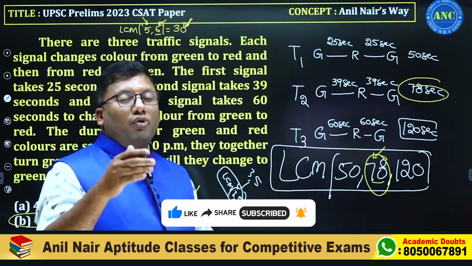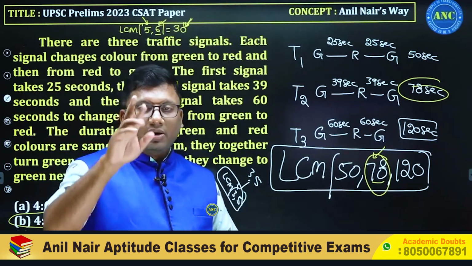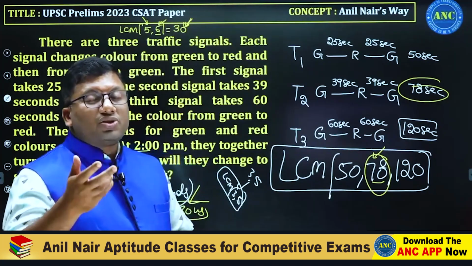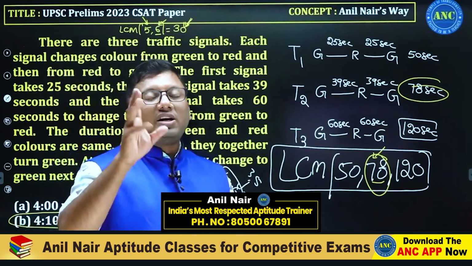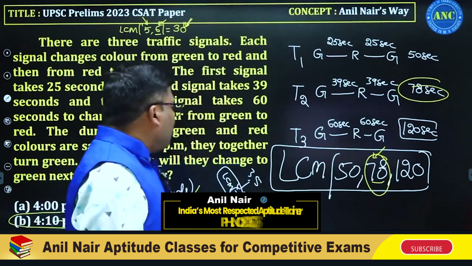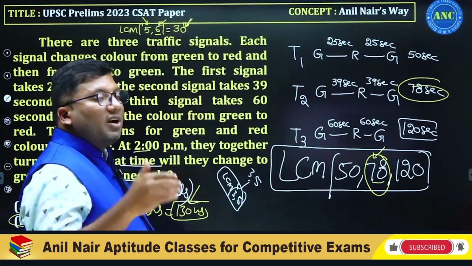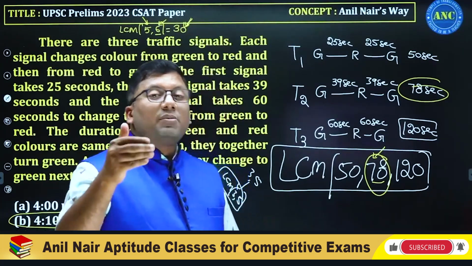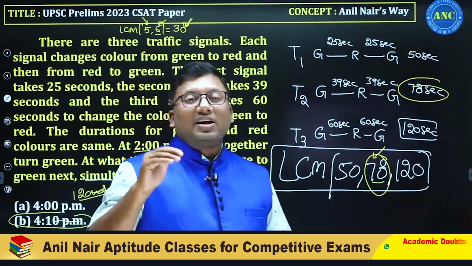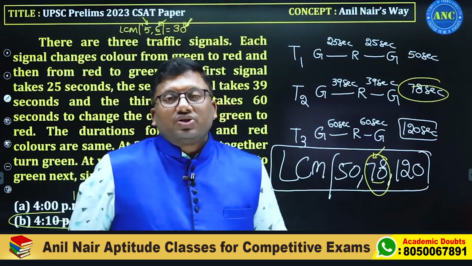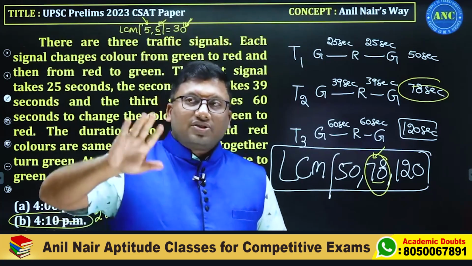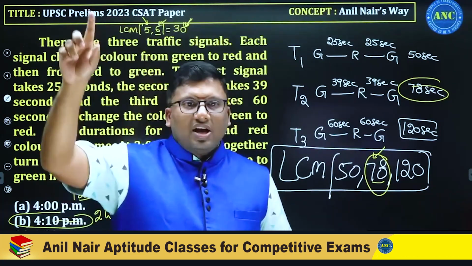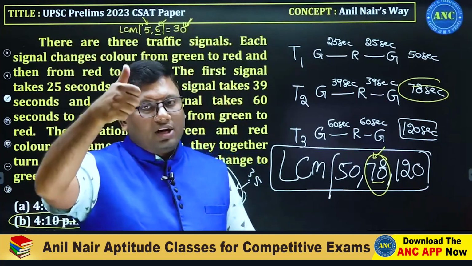From 2 p.m. to 4 p.m., the first option is 4 p.m. That is a 2 hour difference. 1 hour is 60 minutes, 2 into 60 is 120. 120 is not divisible by 13. Second option, 4:10 p.m. From 2 p.m. to 4:10 p.m., 2 hours 10 minutes have travelled. 2 into 60 plus 10 is 130 minutes. 130, is 13 there? Yes. Answer is 4:10 p.m. Understood, sir?